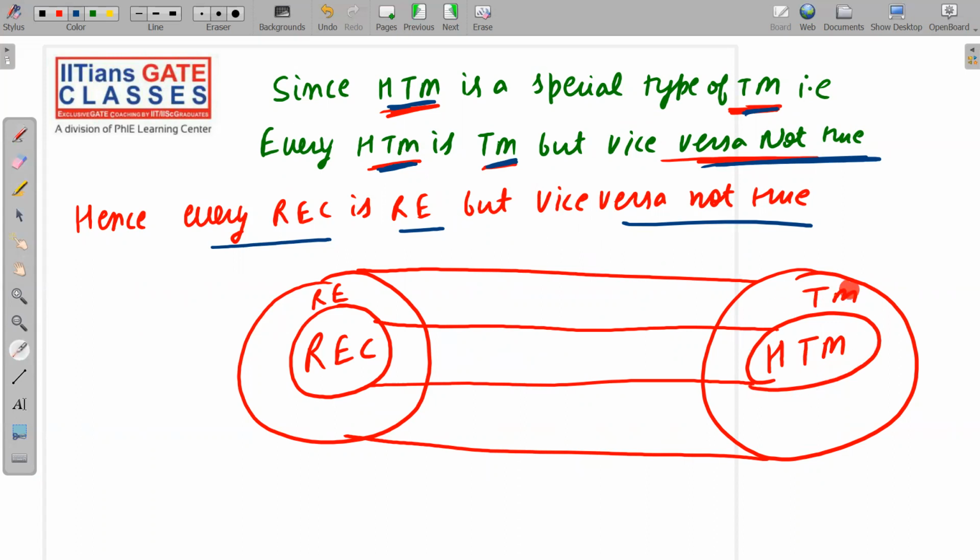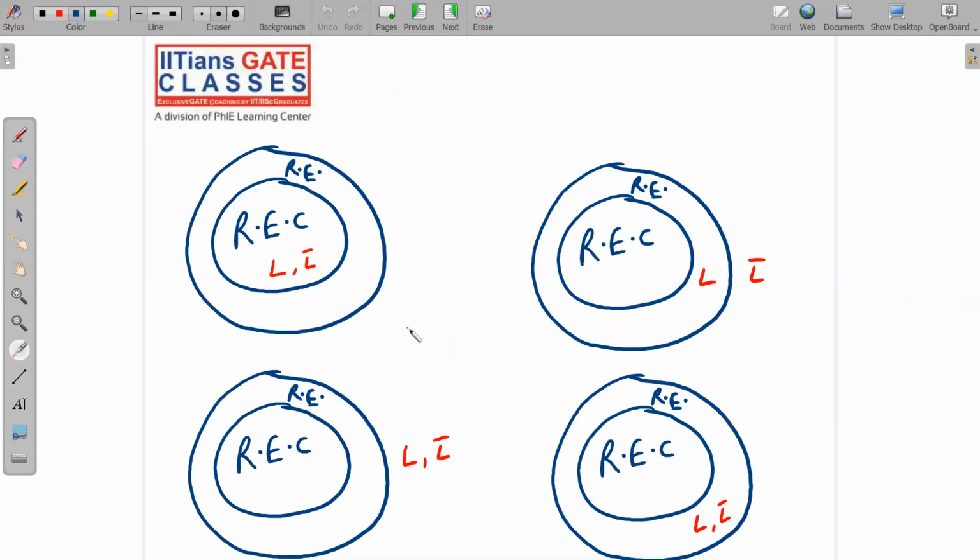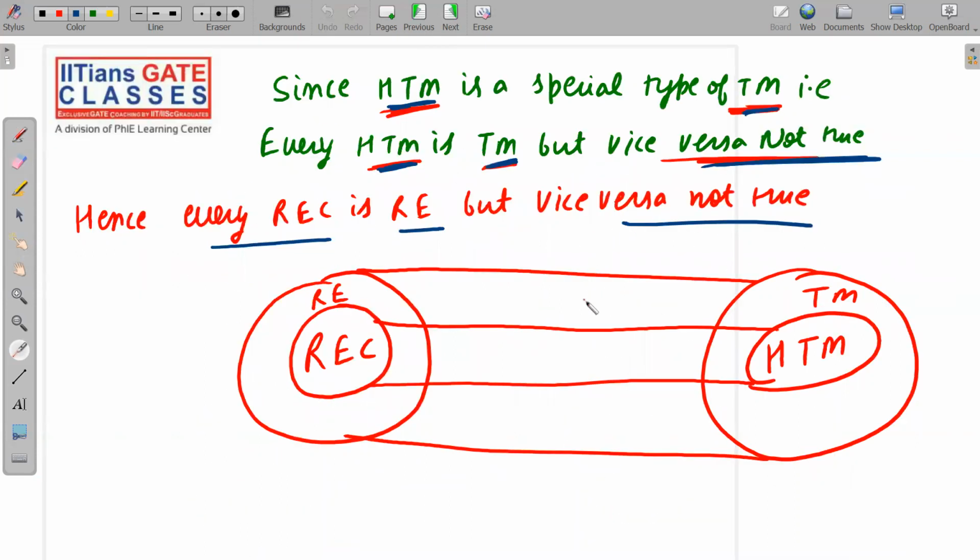This will be your Venn diagram for this. If you collect all the halting Turing machines in the world, we consider it as a set, and if you consider all the Turing machines in the world, that will be this bigger set. I'm showing it by Venn diagram. Halting Turing machines correspond to REC languages, and Turing machines correspond to RE languages. So every REC will be RE, but every RE is not REC. Please note it down carefully.